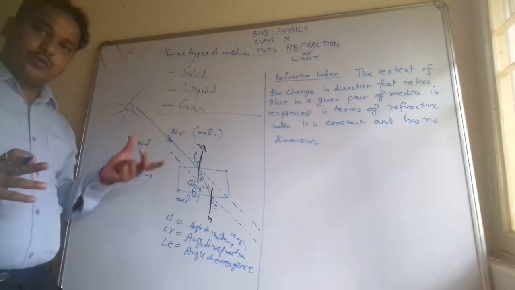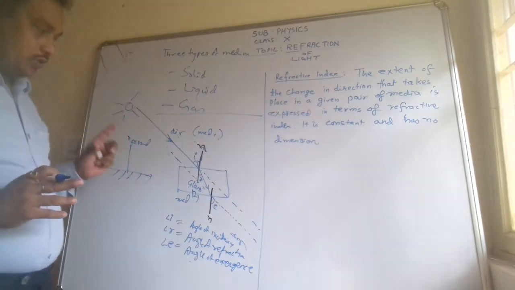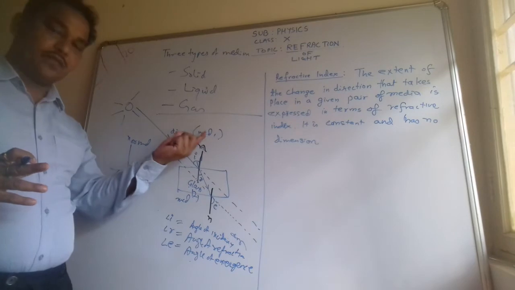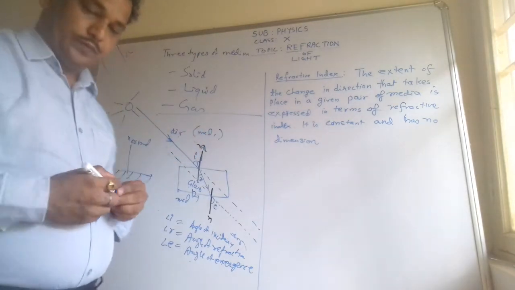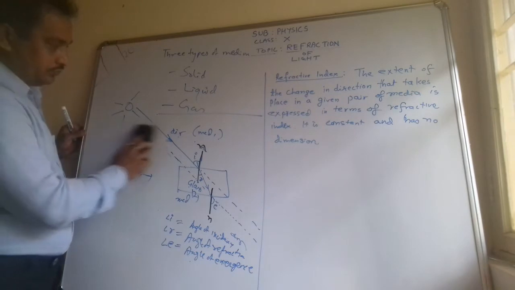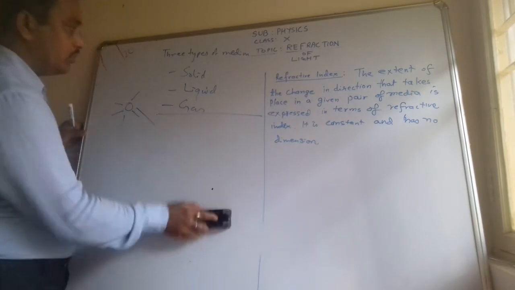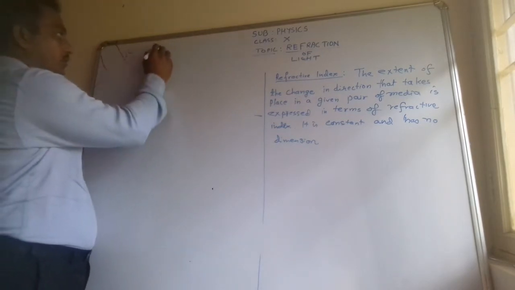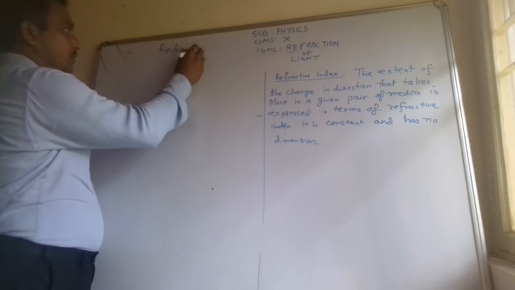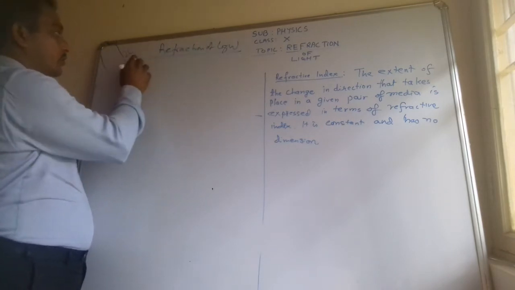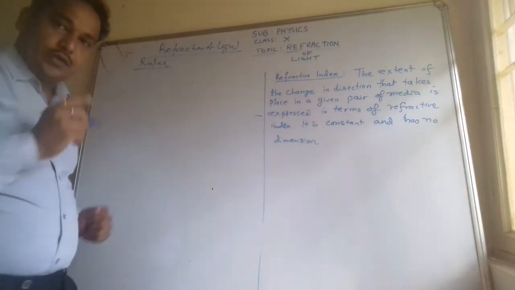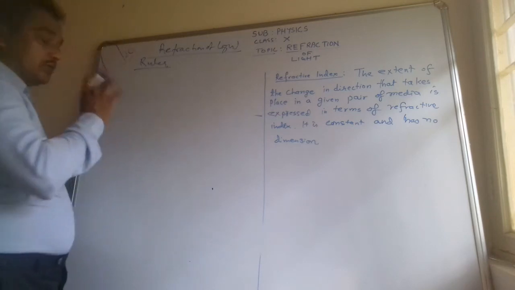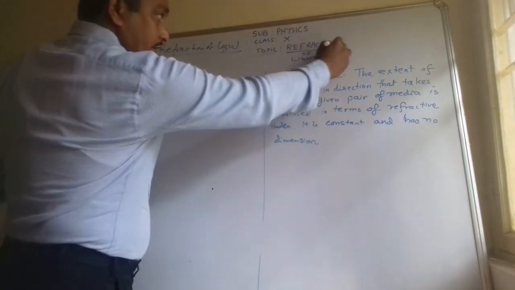So whatever two mediums we are comparing, here we can calculate the refractive index for glass, for example. Glass will become the second medium, and air will become the first medium. So let us see that also. First of all, write down the laws or rules, two rules for the refraction of light. Now two rules you have to understand, like you understood in the case of the reflection of light, and then you are easily able to draw ray diagrams. Similarly here, in the case of the refraction of light in this chapter,